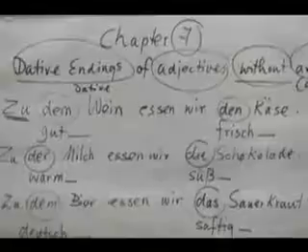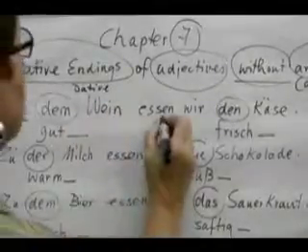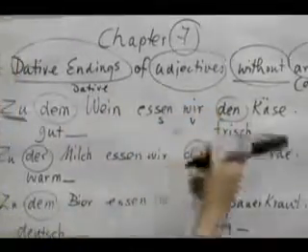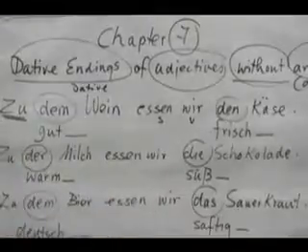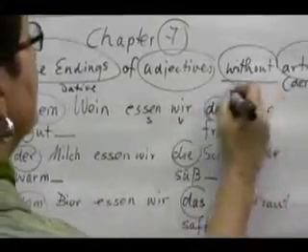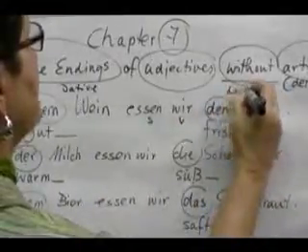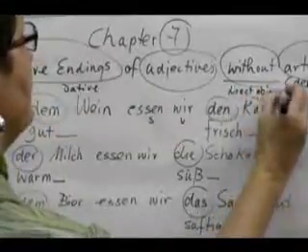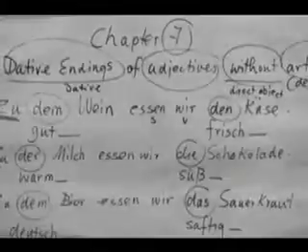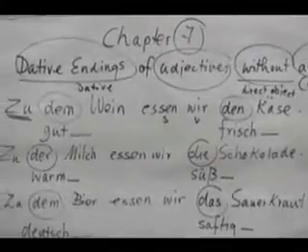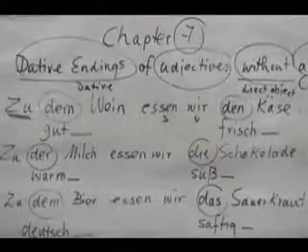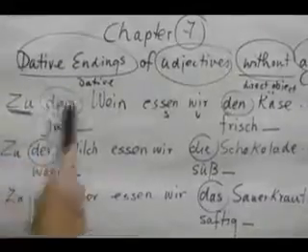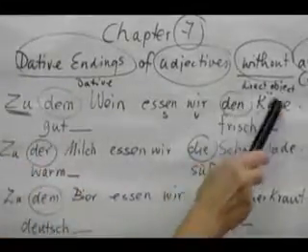And when we continue the sentence, essen is the verb, wir is the subject, so Käse is the direct object. That's why we have den Käse. So this is our direct object, okay? So we have a dative because of the preposition, and we have a direct object in the sentence. Now, let's look at what happens. Zu dem Wein essen wir den Käse.